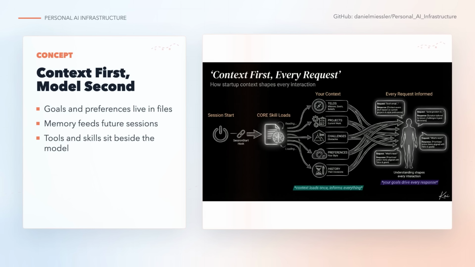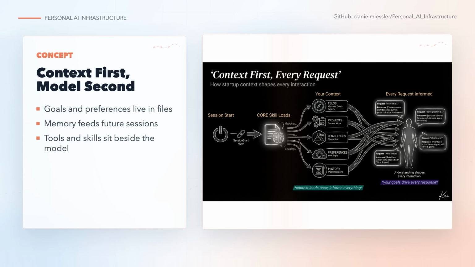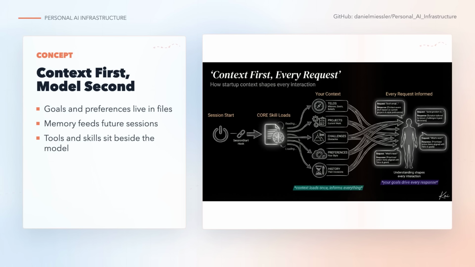PAI stores who you are, what you are working toward, what you have learned, and which tools your assistant can use. That context then surrounds each session. A model can be powerful and still feel generic. PAI tries to make the system specific to the person running it.